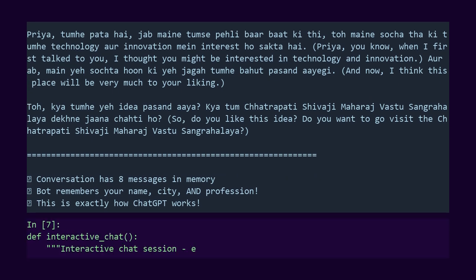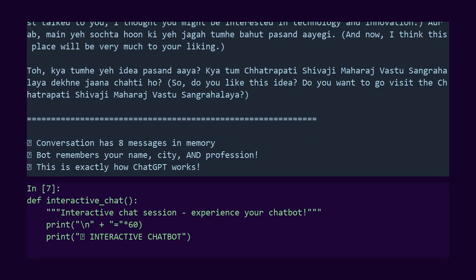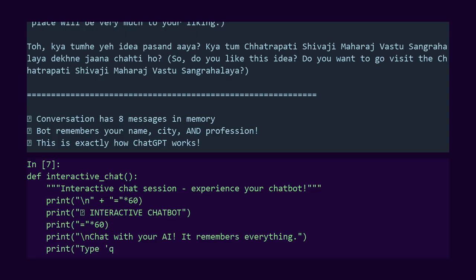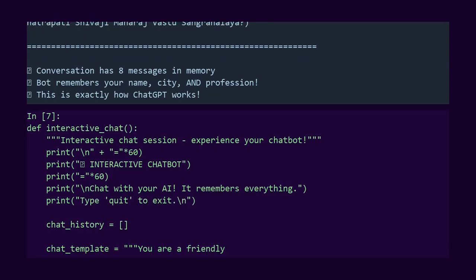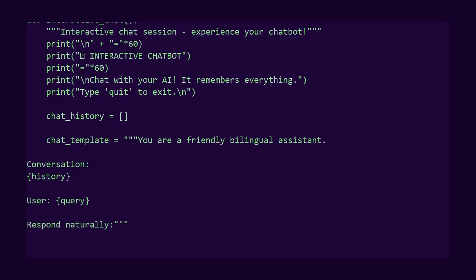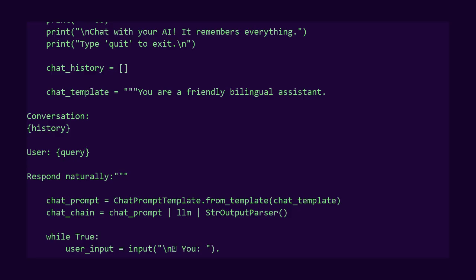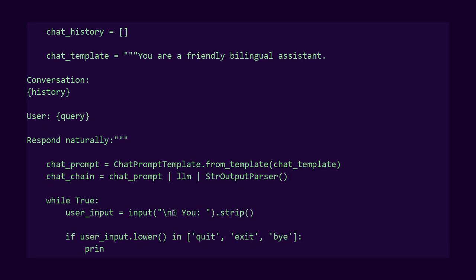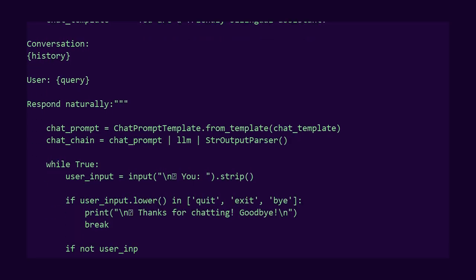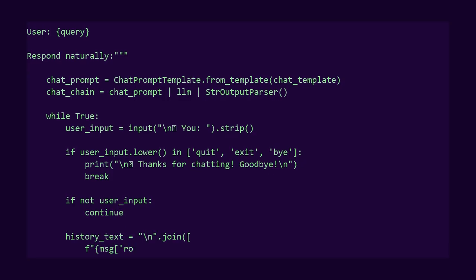Here's our interactive chat function. Clean interface, clear formatting. Each message shows who said what. The bot responds naturally, remembering everything from the conversation. Let me demonstrate with a quick conversation. Watch how it handles context across multiple turns.